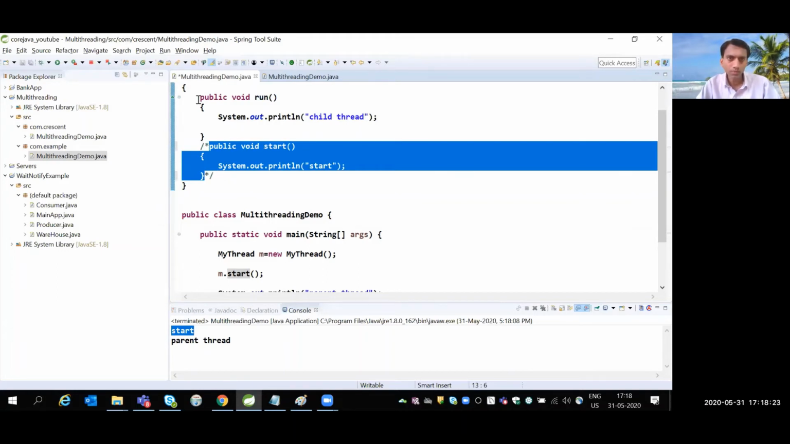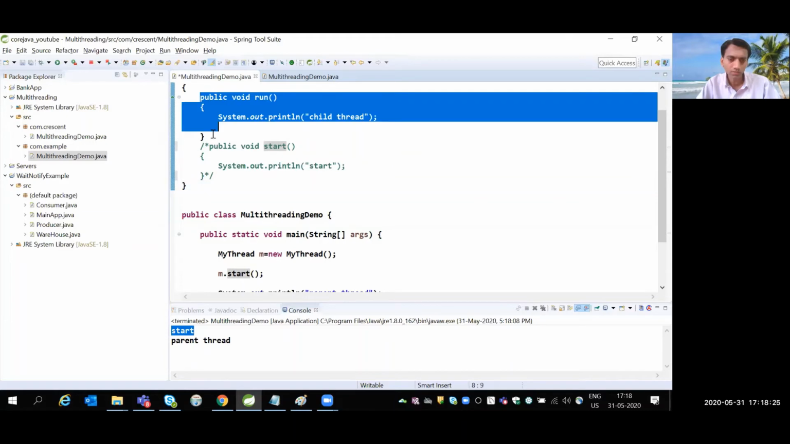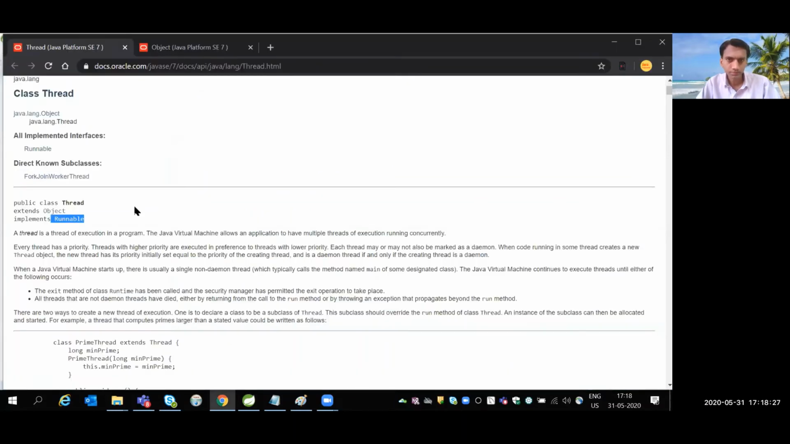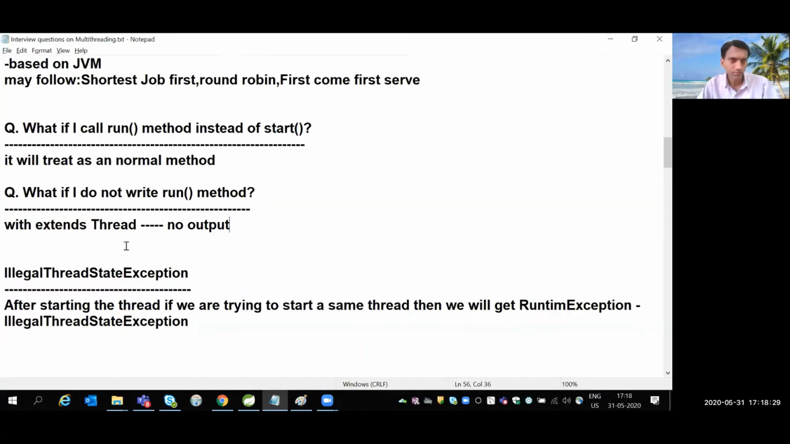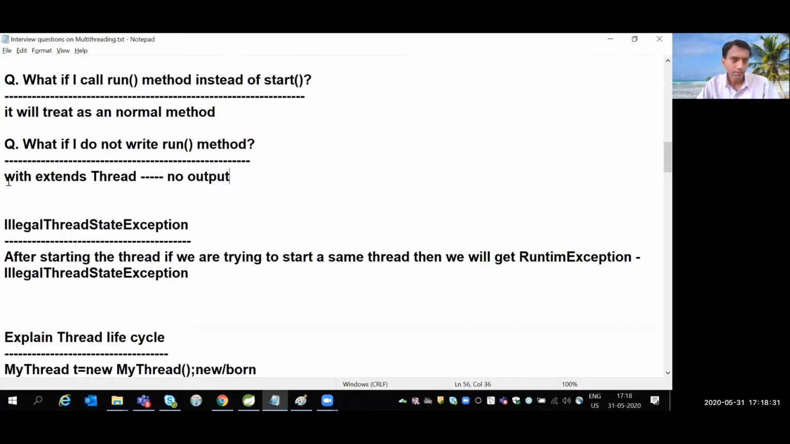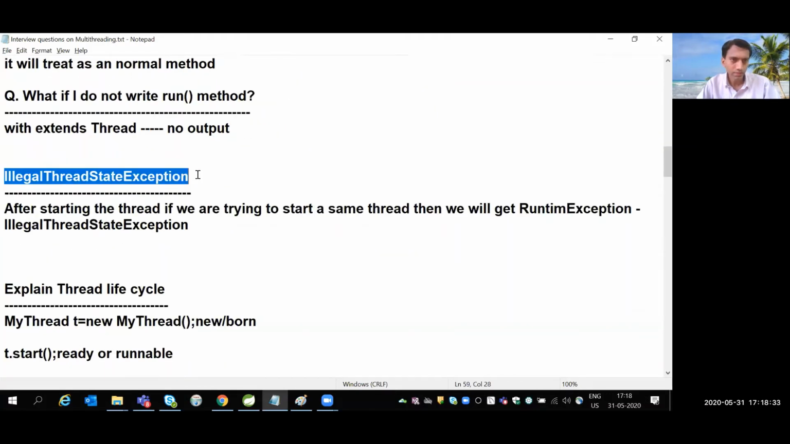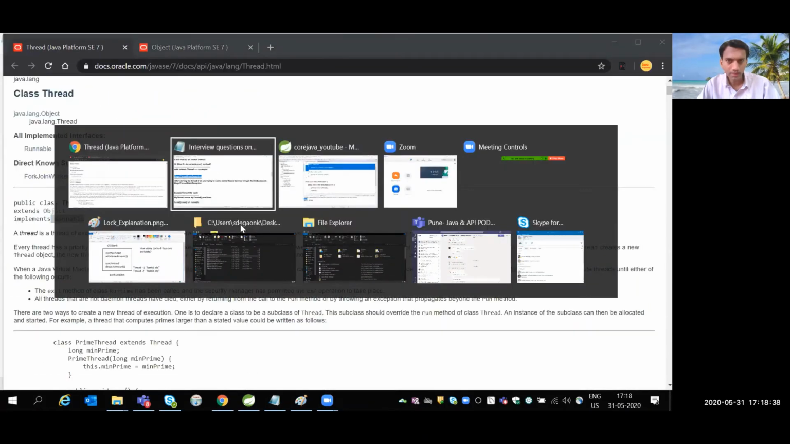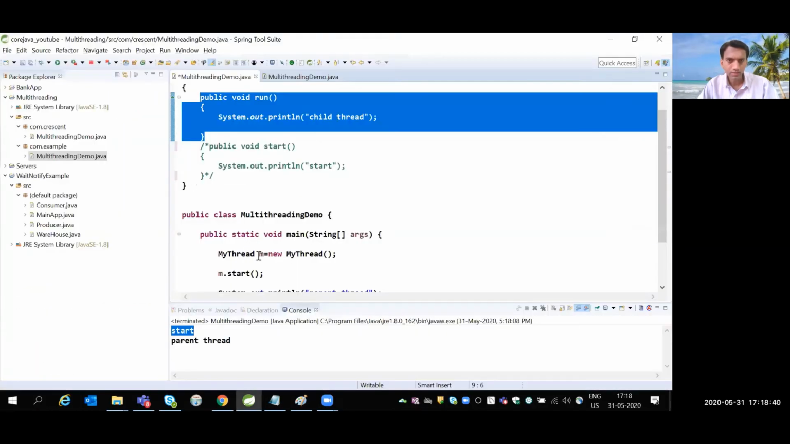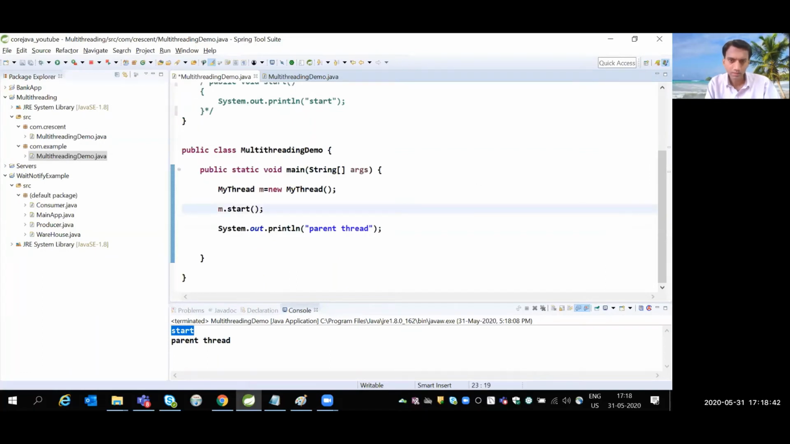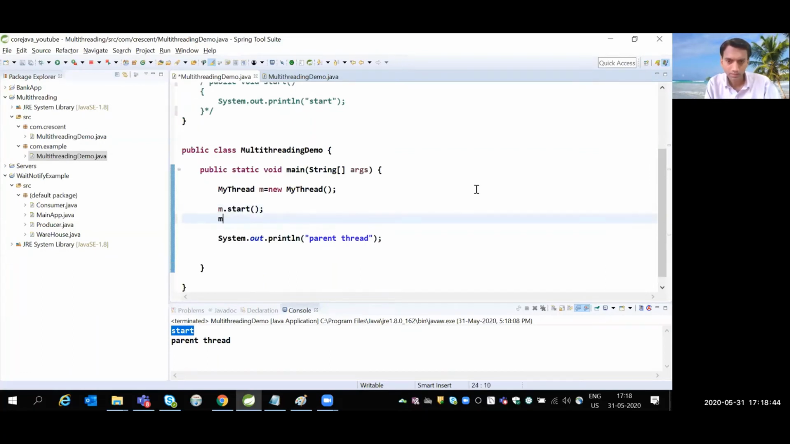Can we overload the run method? Yes, overloading is possible. The next question is, what is IllegalThreadStateException? It occurs if you call start on the same thread twice. So here m.start.